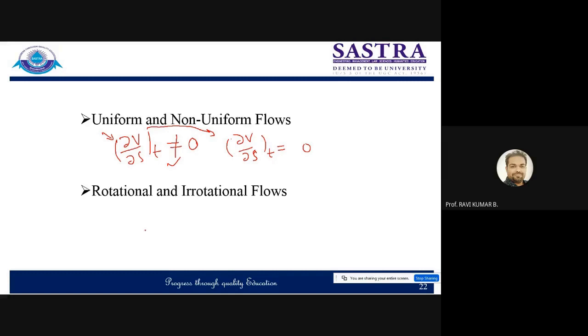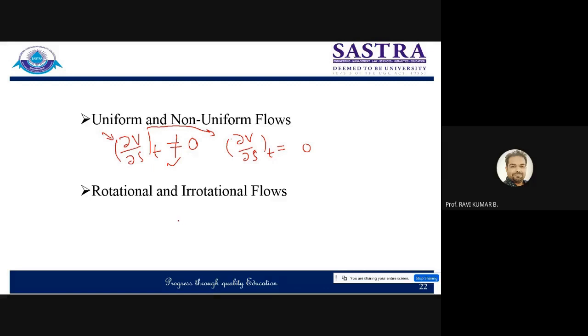Next one is rotational flow and irrotational flow. By the name itself, you can say rotational flow is the flow in which the fluid is rotating while it is moving from one point to another point. Such kind of flow is known as rotational flow. Or you can say the fluid molecules or particles rotate about their own center of mass while moving from one point to another point.